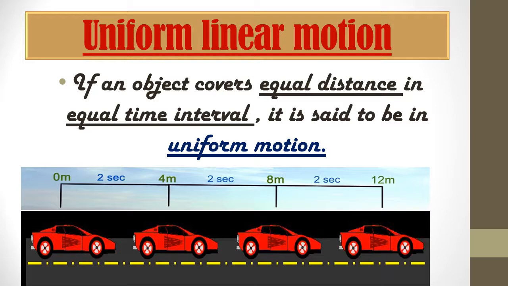That means in every 2 seconds it covers a distance of 4 meters. So 0 to 4 meters in 2 seconds, again 4 to 8 meters in 2 seconds, again 8 to 12 meters. The time interval is equal, that is 2 seconds. So this is a uniform linear motion.